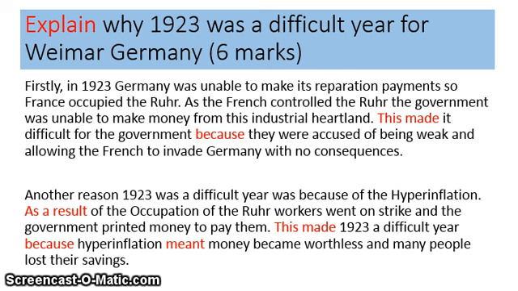So there's the example and then explaining why that made it a difficult year. This made it difficult for the government because. This made 1923 a difficult year because hyperinflation meant. So clear connectives used, very clear explanation.